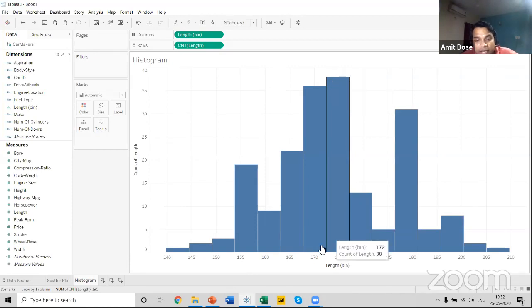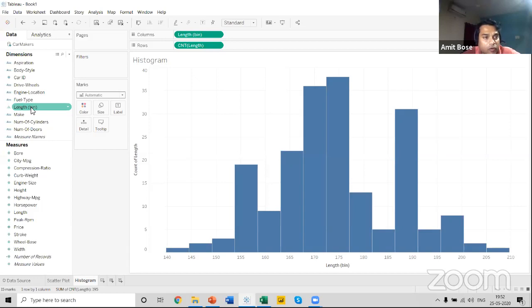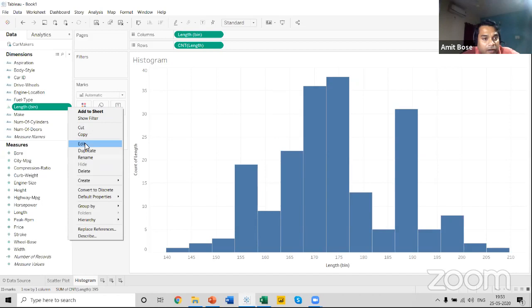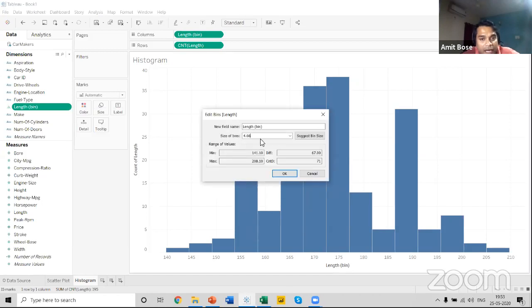Now what we can do is change this length bin. We can edit the numbers in this length bin. How can you do that? We can go to this length bin over here, select it, click on this arrow, click on edit, and you can just change this particular bin size. By default, it is 4.66 over here. You can change it to 10.